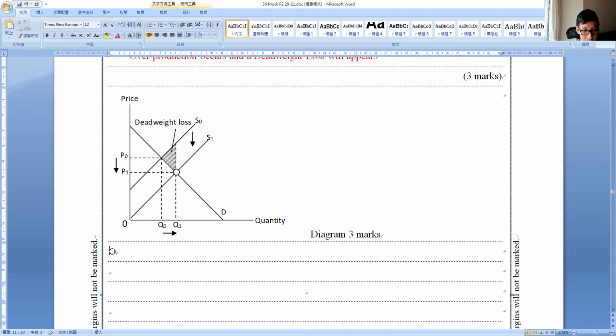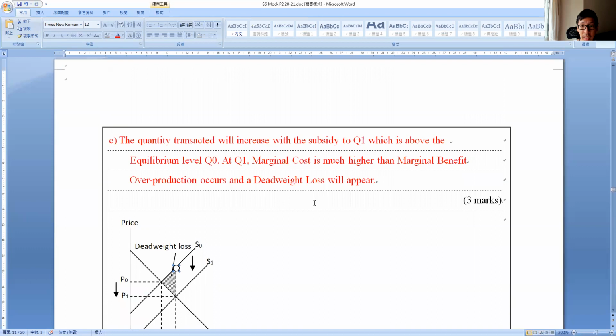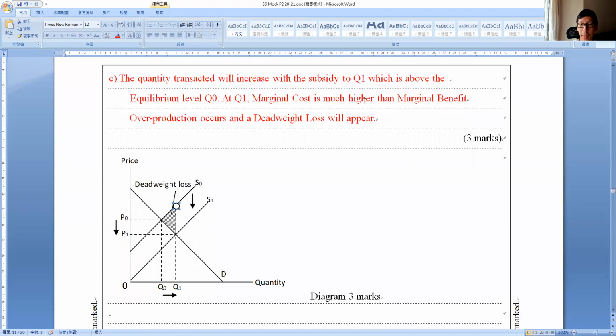On another hand, MC will be right here. Then we know marginal cost will be much higher than marginal benefit. Therefore, we know there would be a deadweight loss from over-production. So this is how you do this question.